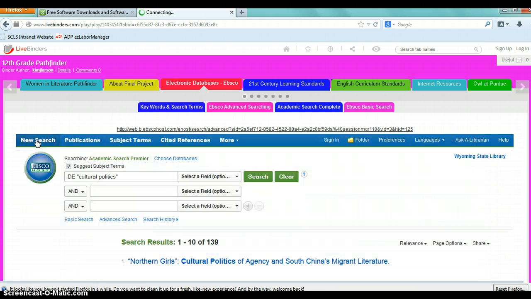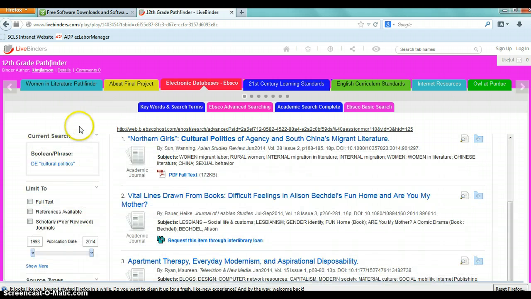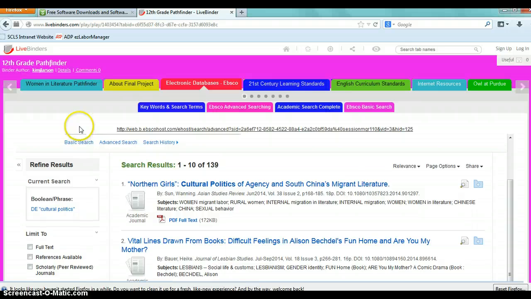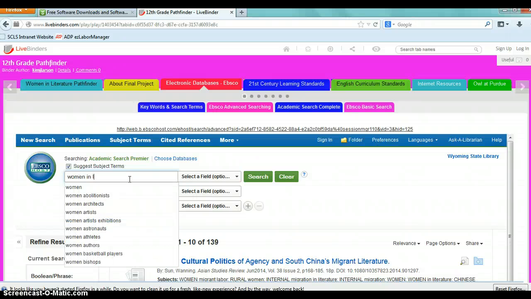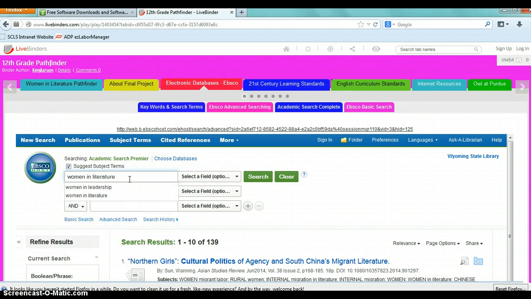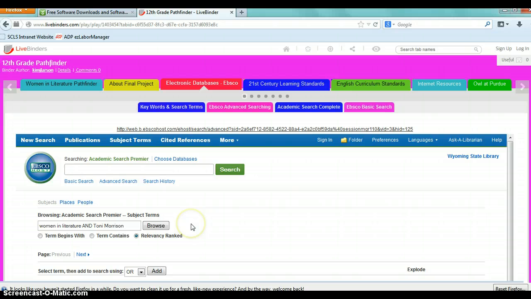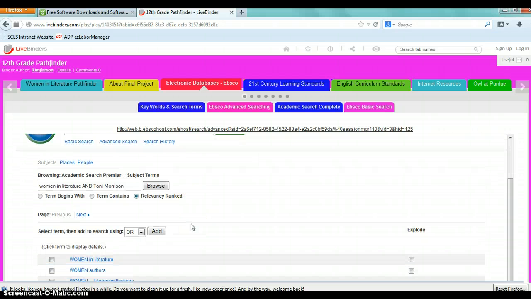I just sort of briefly wanted to show you something relevant to your class and how this looks when you are actually searching. So let's look at women in literature. And you read Toni Morrison's The Bluest Eye this semester, so I'm going to show you how subject specifics work.